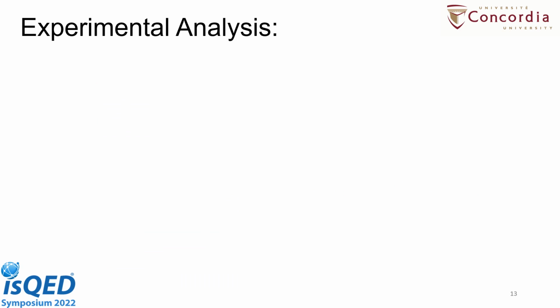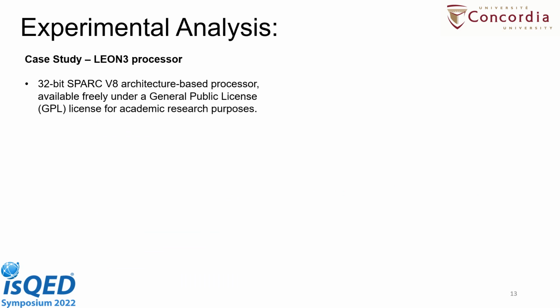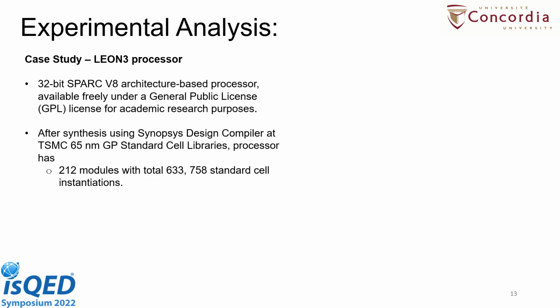In the experimental part, we took a case study of the LEON3 processor. LEON3 is a SPARC V8 architecture-based processor that is freely available under the GPL license for academic research purposes. The RTL description of the LEON3 processor is freely available and can be utilized. So in this design, we utilize this RTL description and we synthesize it at